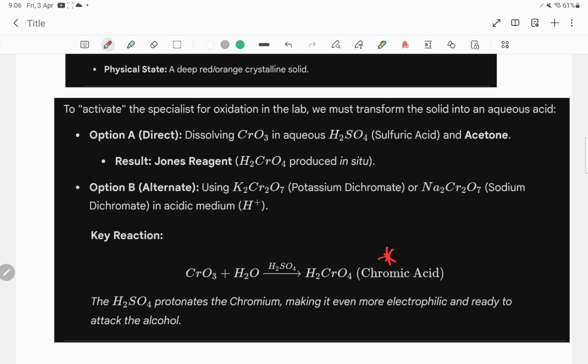So we started from the oxidizing agent, the effective oxidizing agent Cr+6. It is available as chromium trioxide, and the active one is chromic acid. We prepare it by dissolving chromium trioxide in water with H2SO4, and also add some acetone as a solvent. Finally we have chromic acid.